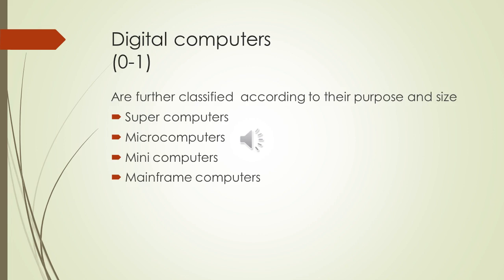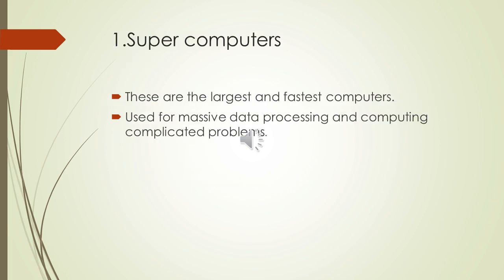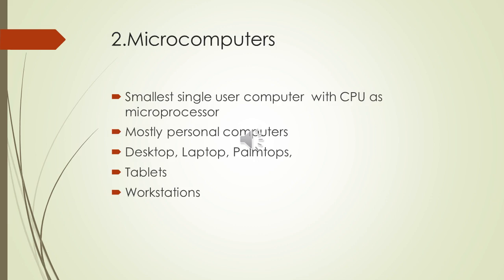These can be further classified according to their purpose and size. They can be supercomputers, microcomputers, minicomputers, and mainframe computers. Supercomputers are the largest and fastest computers. These are used for massive data processing and computing complicated problems. Microcomputers are the smallest single-user computers with the CPU as microprocessor.